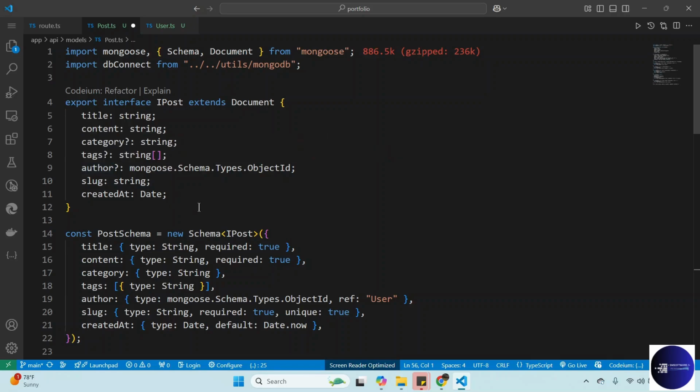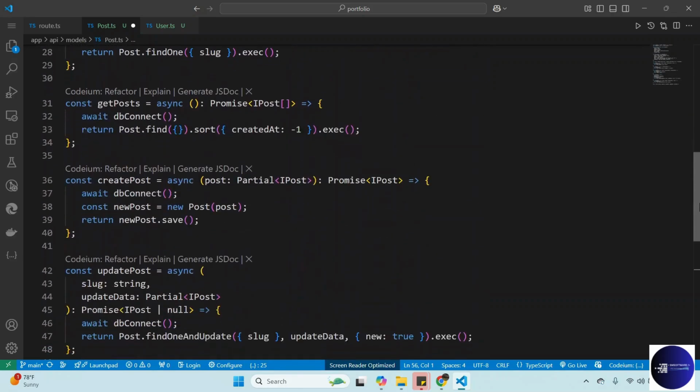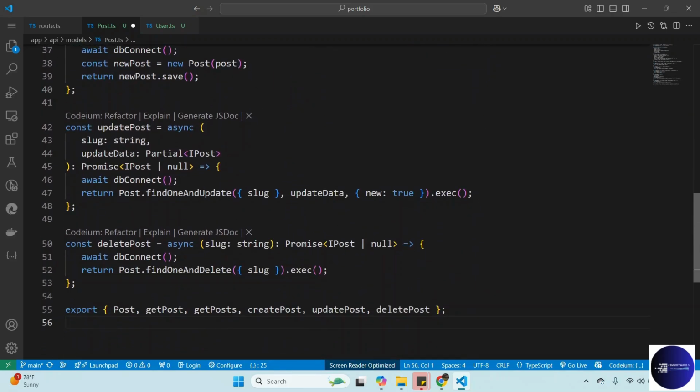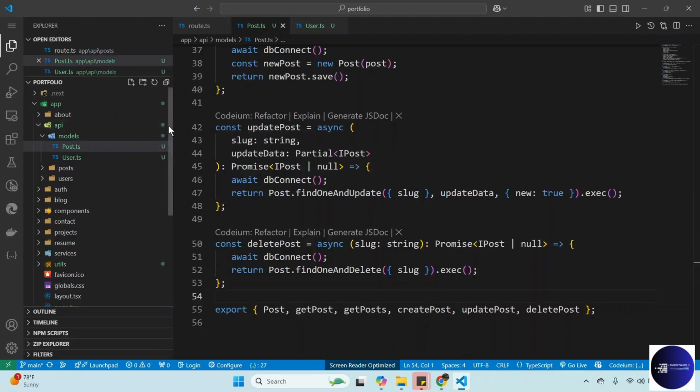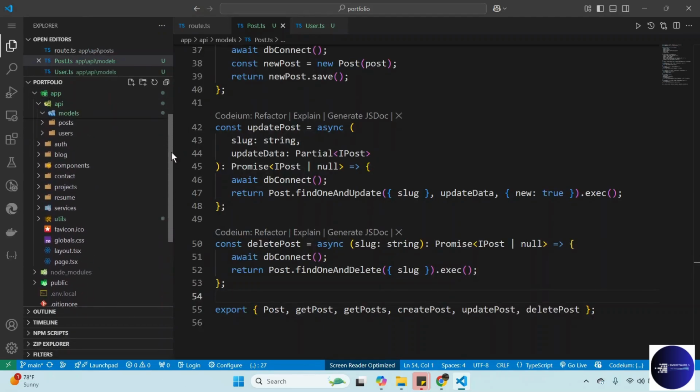type, created at, for create post, and then updated at. We will get back to all of this after. Lastly, we're just going to export our function. All right, so this is it. But if you want, we can also give our connection to AI to check for typos before we go ahead and test it.